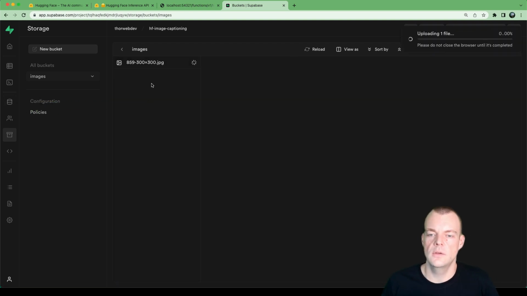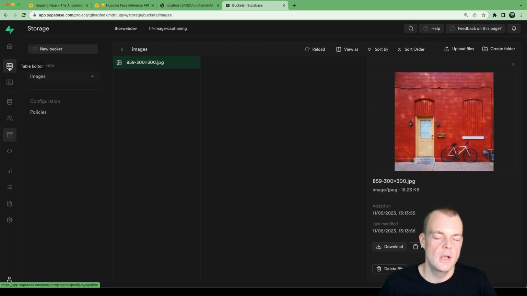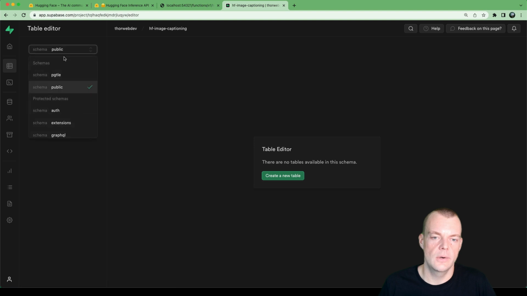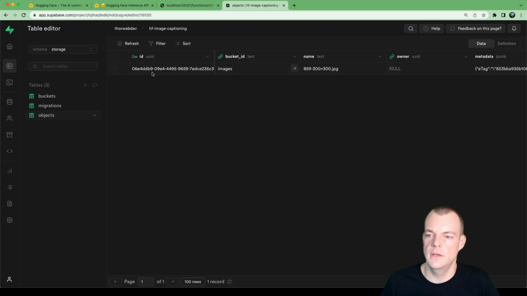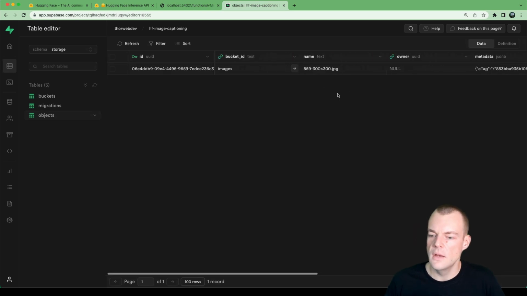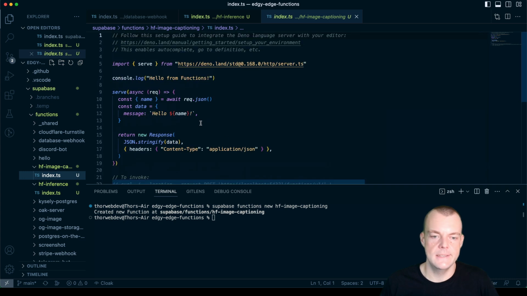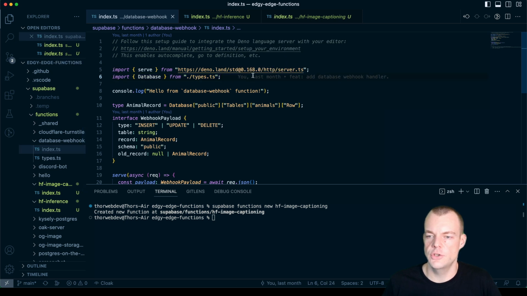So what we do is, if we upload an image here, you can see we then have it here in storage, but also we have it in our storage schema here in objects. You can now see we have it here, images bucket. So this is the insert trigger that we will be listening to. Now, if you remember, we had our database webhooks here. So we can pretty much just reuse this approach.